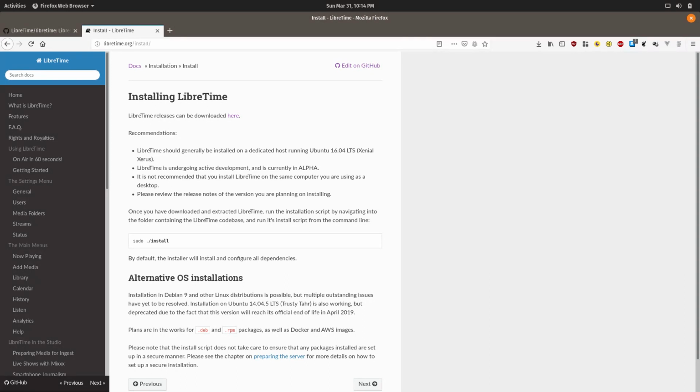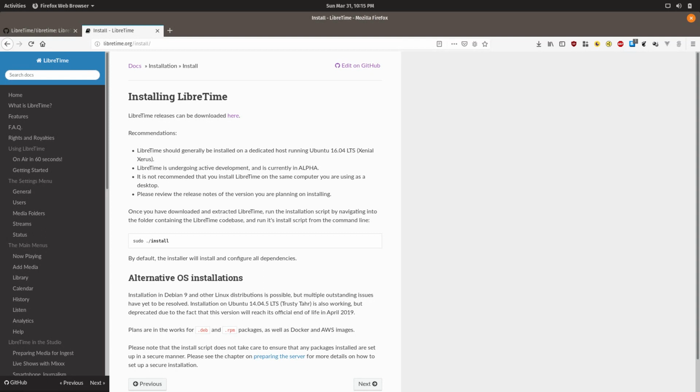We also recommend that you install LibreTime on a dedicated server rather than sharing your server with another purpose. This is because the install script requires multiple services running and modifies Apache. Also, the install only supports a single instance of LibreTime on a server. With this in mind, you also need sudo or root access to your server, and you need to be able to connect via SSH.